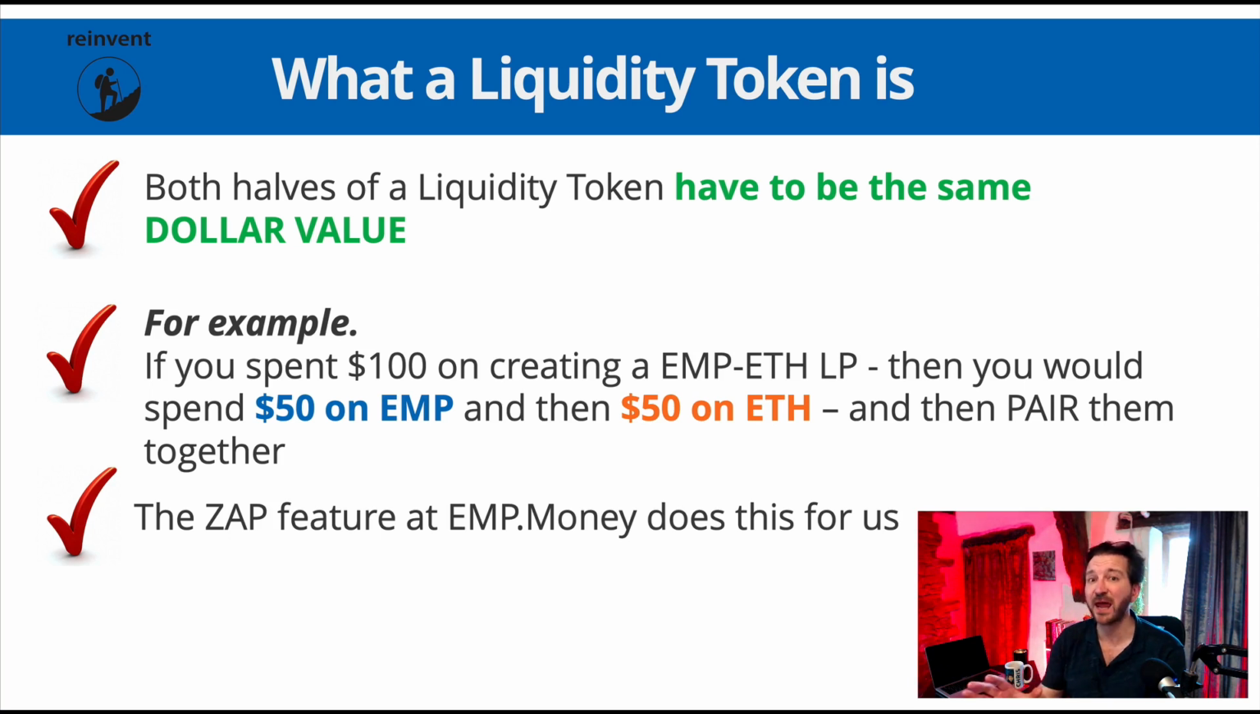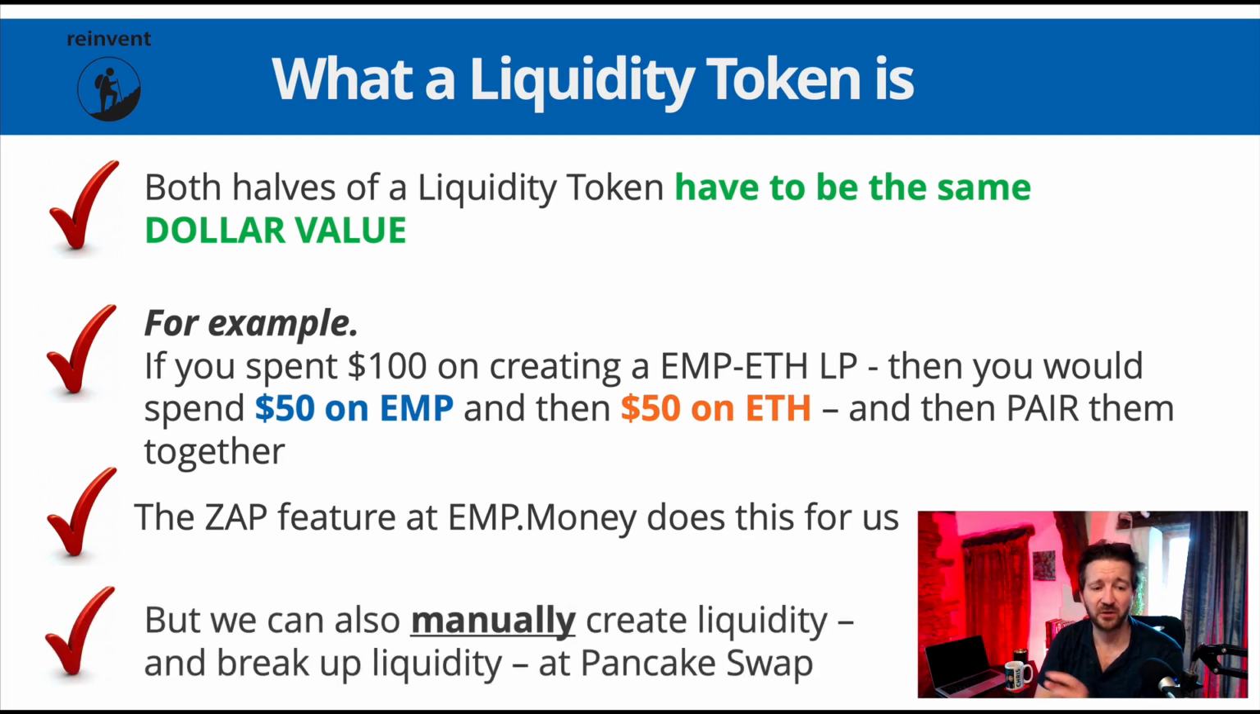Now, at emp.money, when we zap, which of course we've done a few times, this does it for us, which is great in one context, but you could argue maybe not quite as great, because if we want to eventually do it ourselves, to use the EMP that the boardroom's generating for us, then we have to learn how to do this ourselves. And this is what we're building up to. So again, we're going to do this quite a few times, so don't worry. The Zap feature at emp.money does all this for us. But we can also manually create liquidity, and we can manually break up liquidity at PancakeSwap. That's all I really want you to know for now.